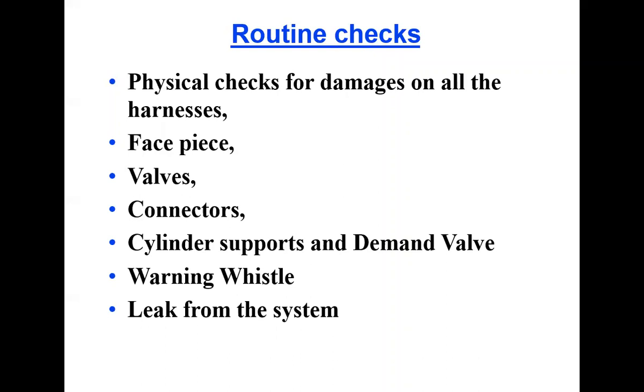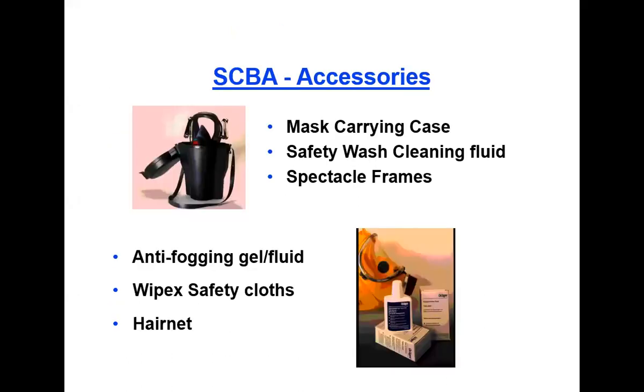So we have to check all the points like face piece, valves, connectors, cylinder supports, demand valve, warning whistles, leaks from the systems, etc. So normally nowadays carbon composite materials are available. That is why they are flexible rather than the previous ones, which were hard material.